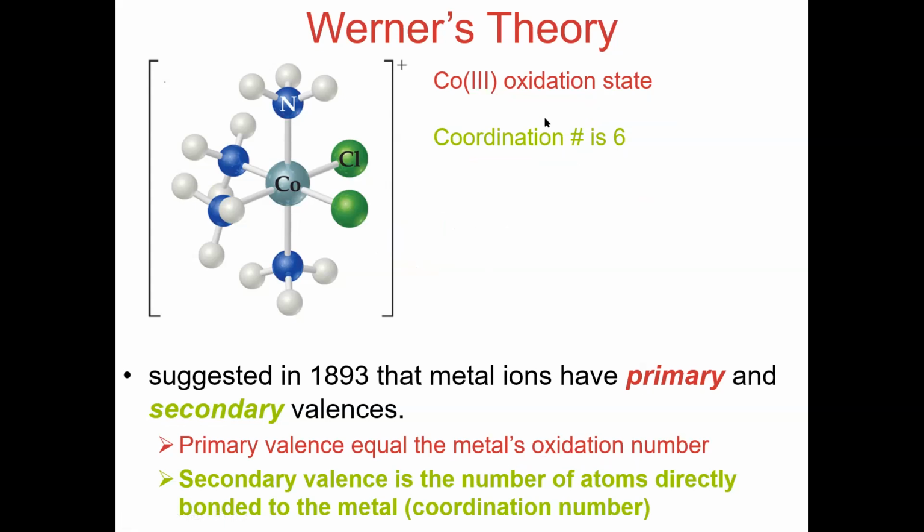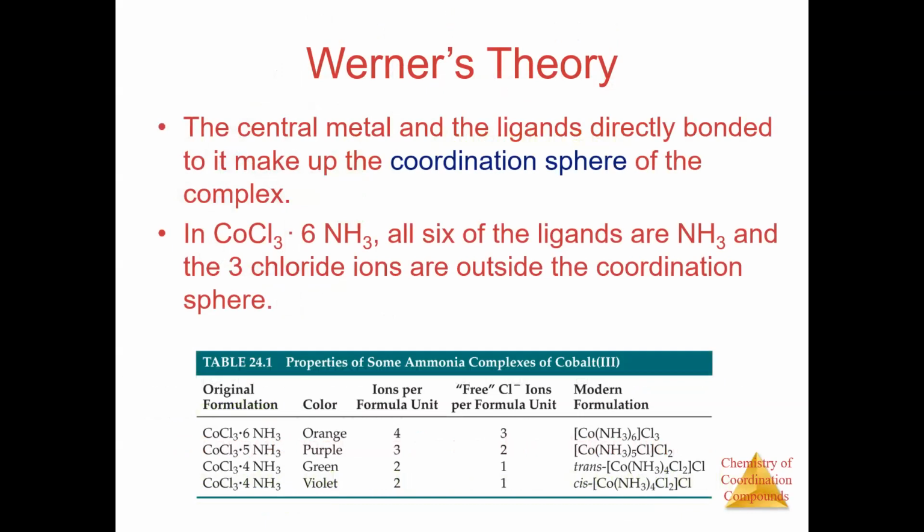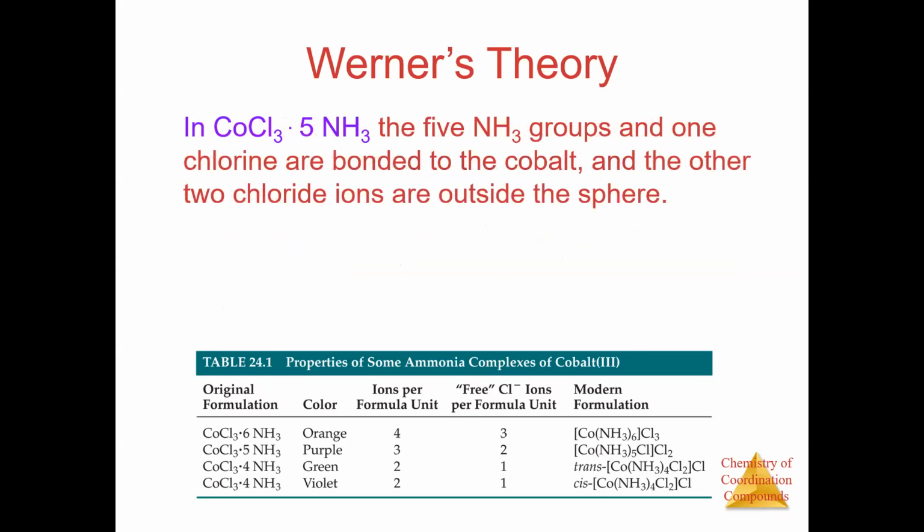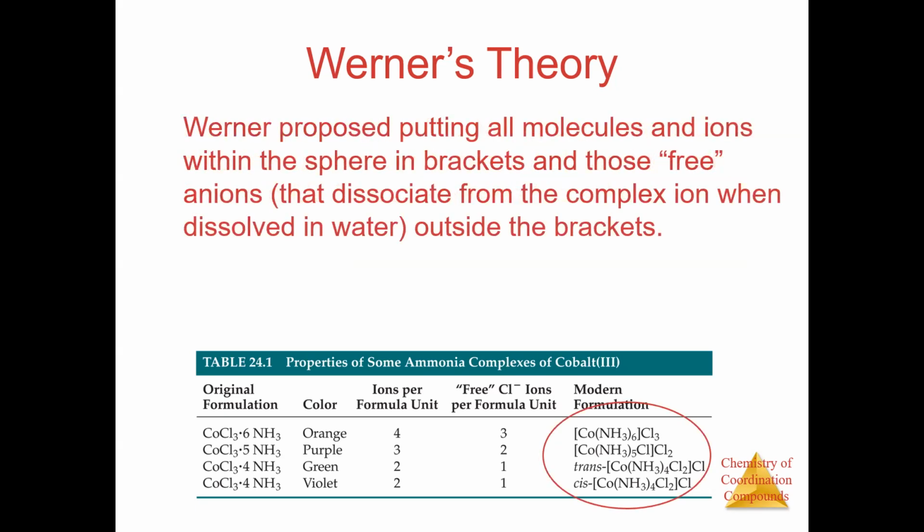Now moving on. This is again the same thing. The central metal atom and the ligands directly bonded to it make up the coordination sphere, which is what is inside the bracket. And in CoCl3, 6NH3, all 6 of the ligands are NH3, and 3 chlorides are outside. So this is just the observation that we were talking about. Now this is about CoCl3, 5NH3.